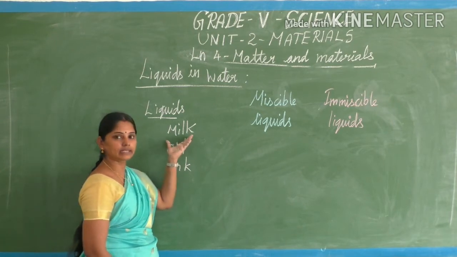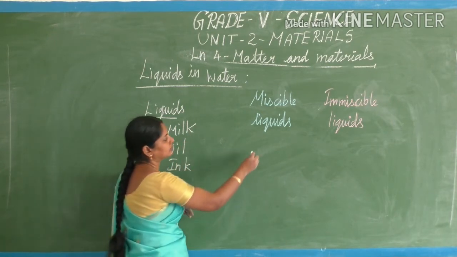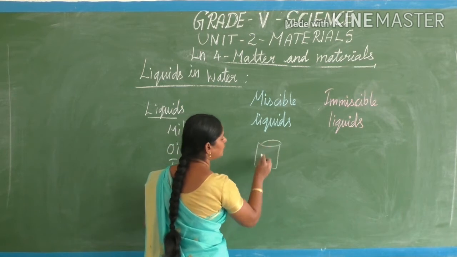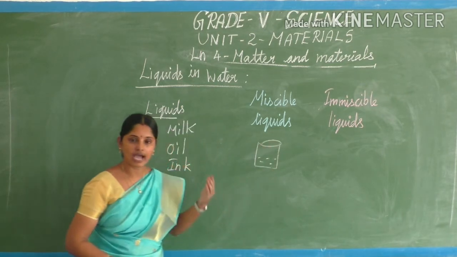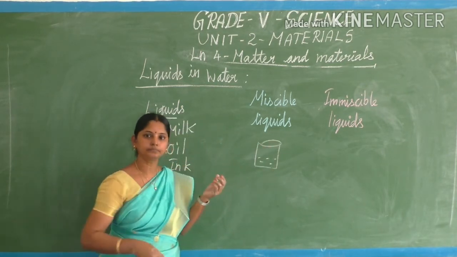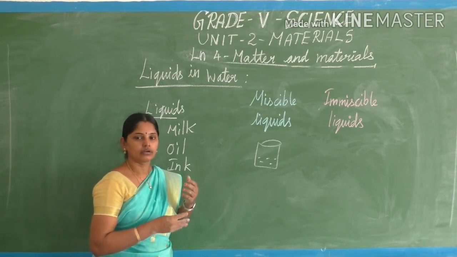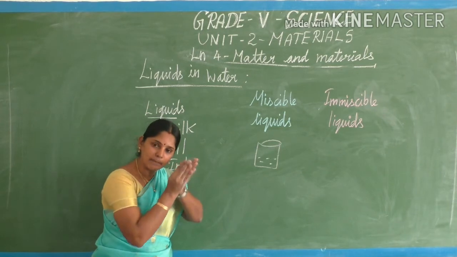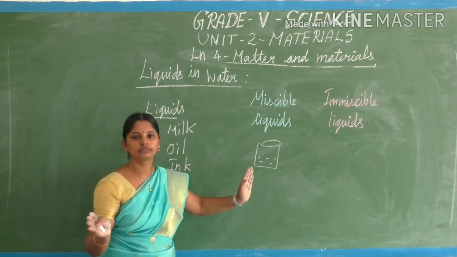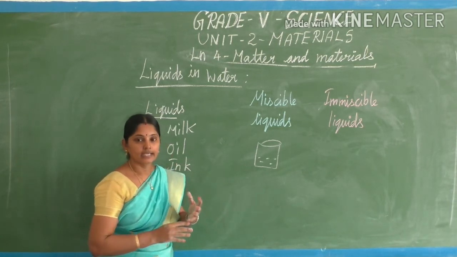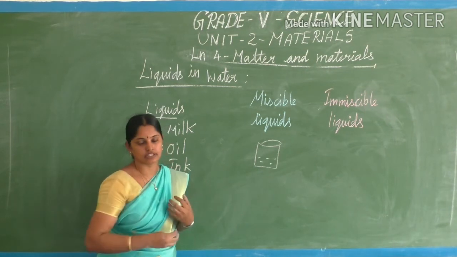Do you think milk gets completely dissolved in water? If I add milk into water, what will happen? Are we able to separate milk and water? No, it's not possible. It completely mixes.